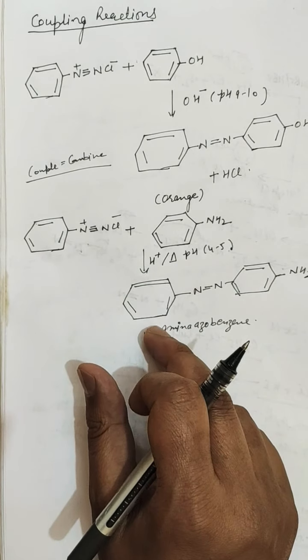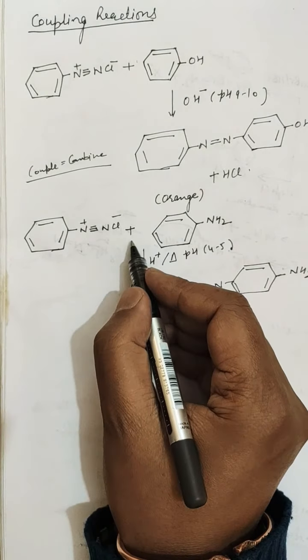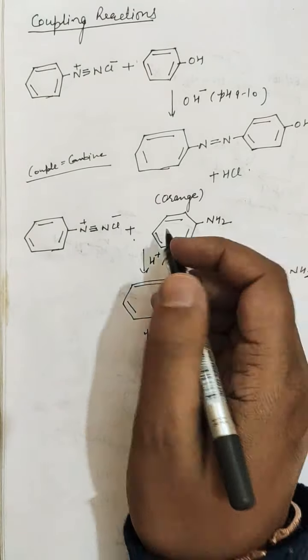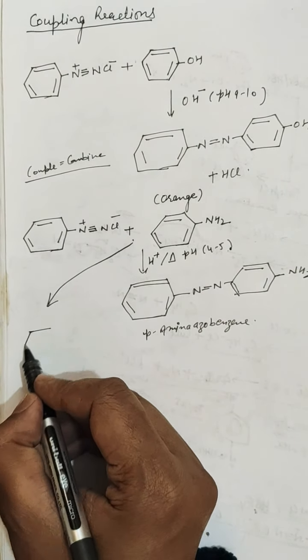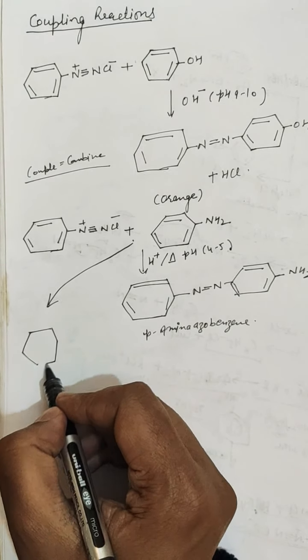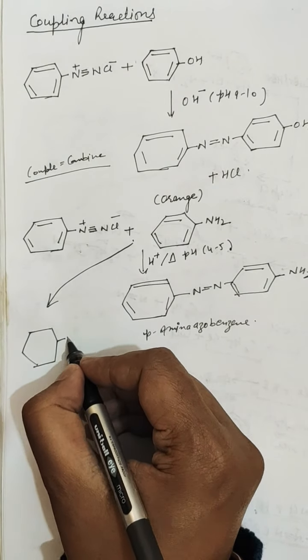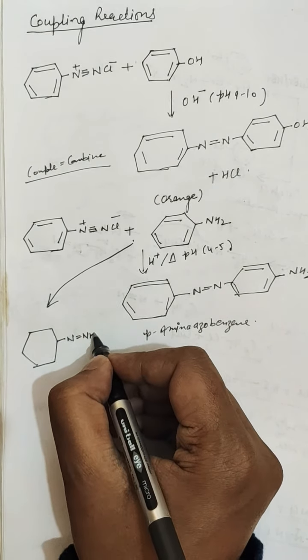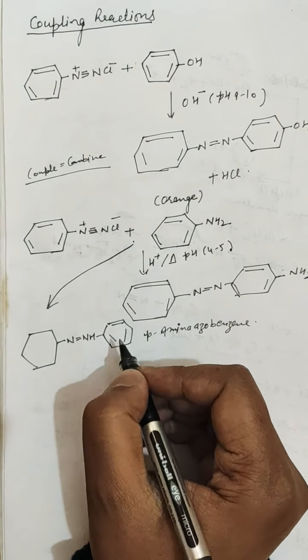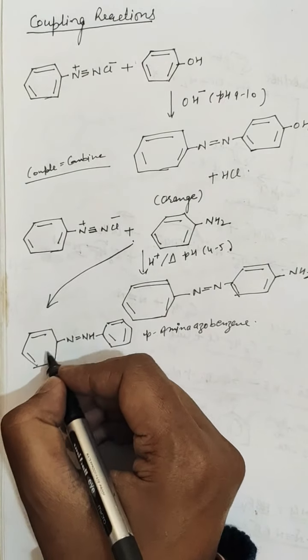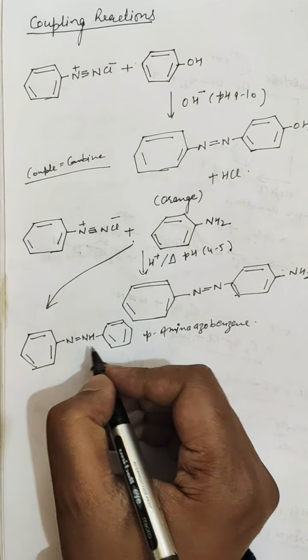Before going to the final product, there is the primary product. This product is formed.